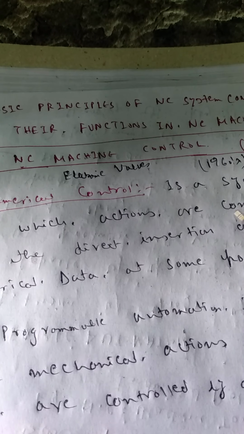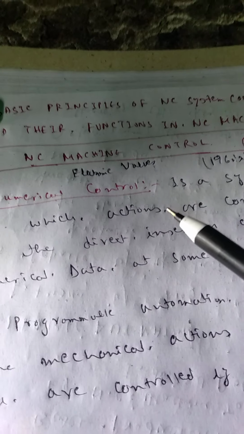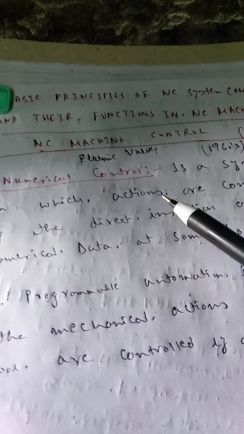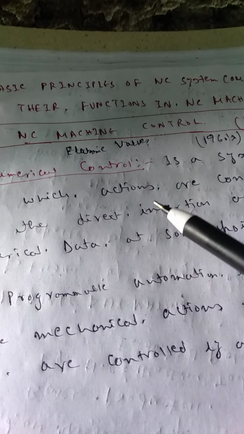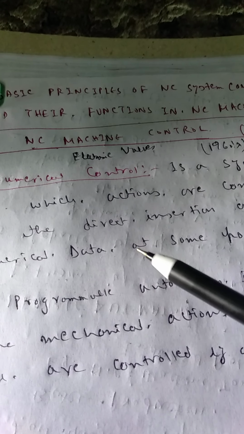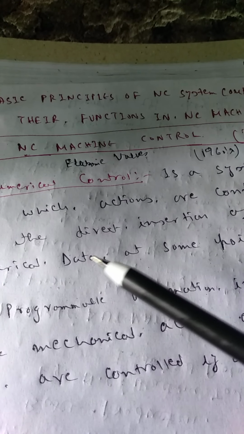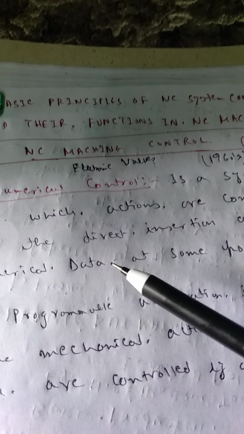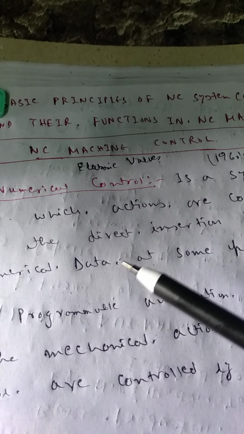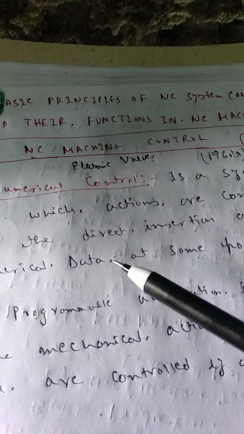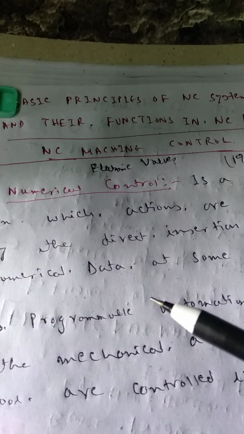Numerical control is a system in which the actions are controlled by the direct insertion of numerical data at some point. So we insert numerical data, in the form of codes, to control the control system of the machine.